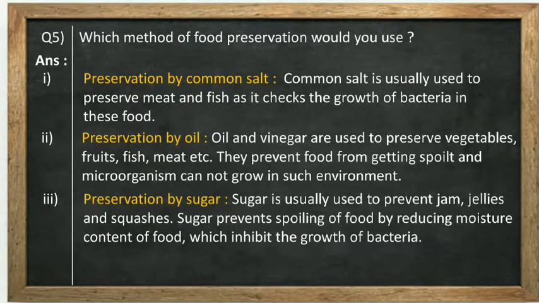Sugar is usually used to preserve jam, jellies and squashes. Sugar prevents spoiling of food by reducing the moisture content of food, which inhibits the growth of bacteria. So different methods are used for different types of food. It depends on what you are preparing or which type of food this is.